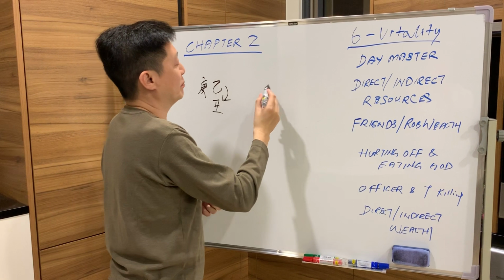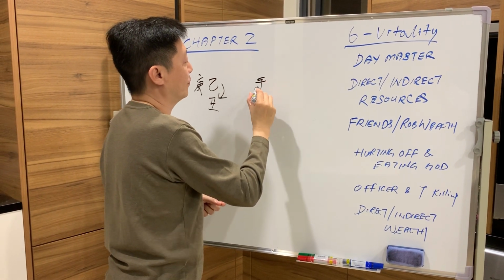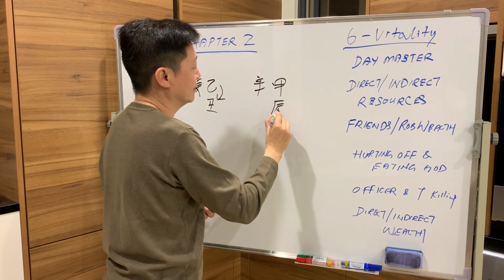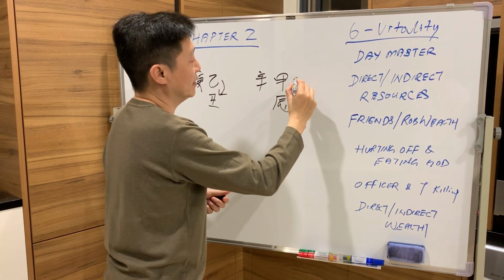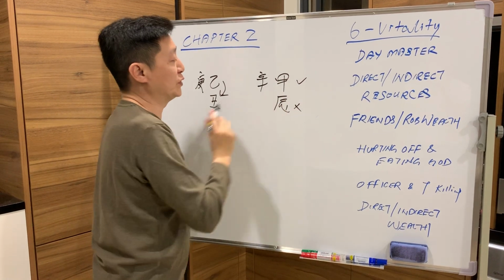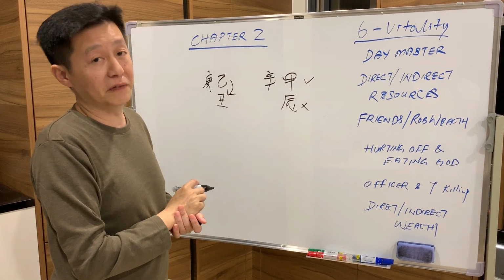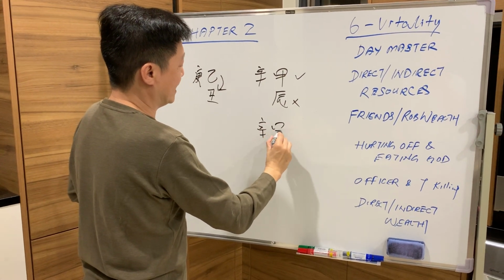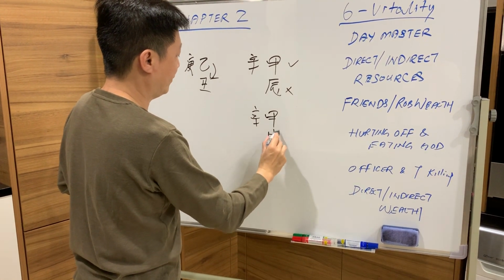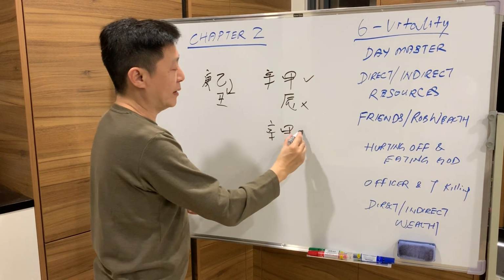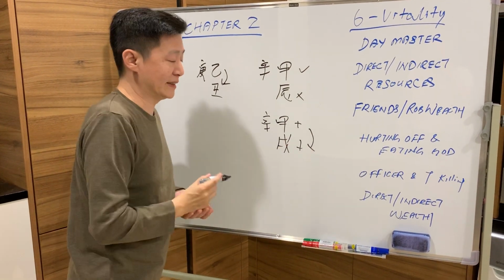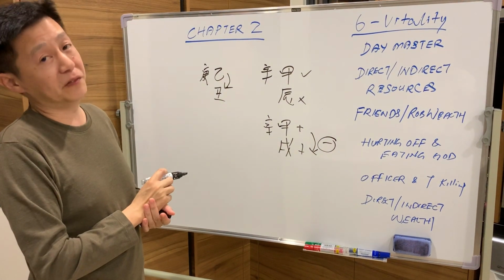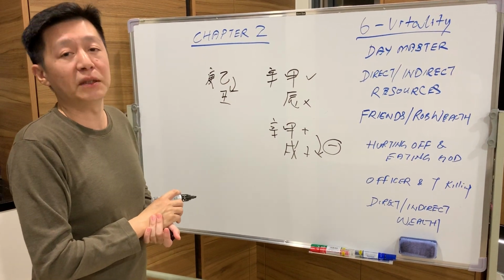So for example, if you have the Xin, and you have a Jia controlling the dragon, the dragon is negative, Jia is positive, the positive controls the negative, so it becomes very good. However, if you have Xin, but the Jia controls the dog, it becomes plus controlling plus. Plus controlling plus becomes minus, very very bad. So this is called self-sabotaging.